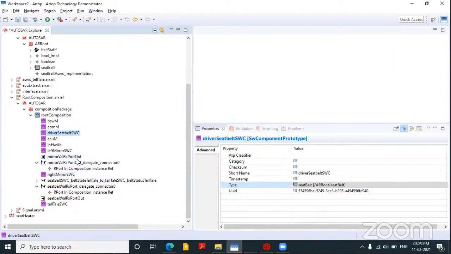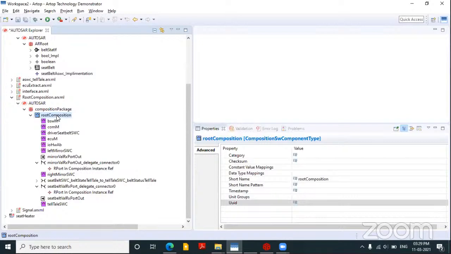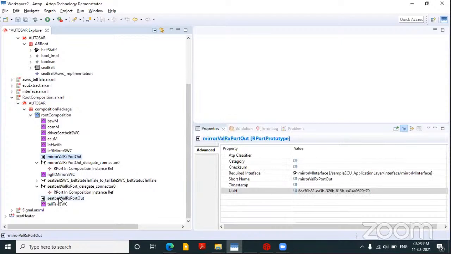So now we'll create separate ports on this root composition, which are needed to communicate outside that ECU. This is our root composition, which has all these components. Now I am creating these ports. I have one out value to be sent out of this ECU, and I am creating one other port, which is also out only.